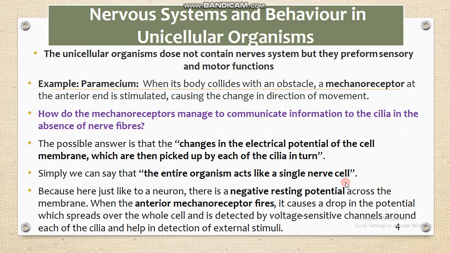The whole body here acts as a single nerve cell, and second, the process of electric potential is slower compared to higher organisms, because here the voltage sensitive channels are present on the whole surface of the body. That's why the spread of the charges over the whole surface takes some time. That's why the response against a stimulus in unicellular organisms may be slightly slower than in higher organisms.